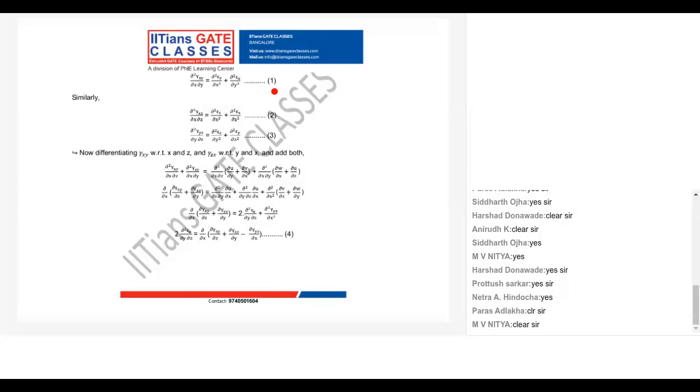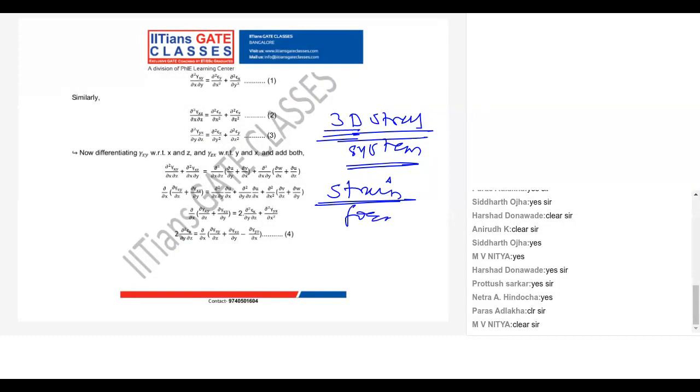Okay, now this is for the 3-dimensional stress system. Here we have written our compatibility equation in strain form. These can be written in stress form also, and we will do it for the 2-dimensional stress system. For the 2D stress system, I will write the same compatibility equation in stress form.